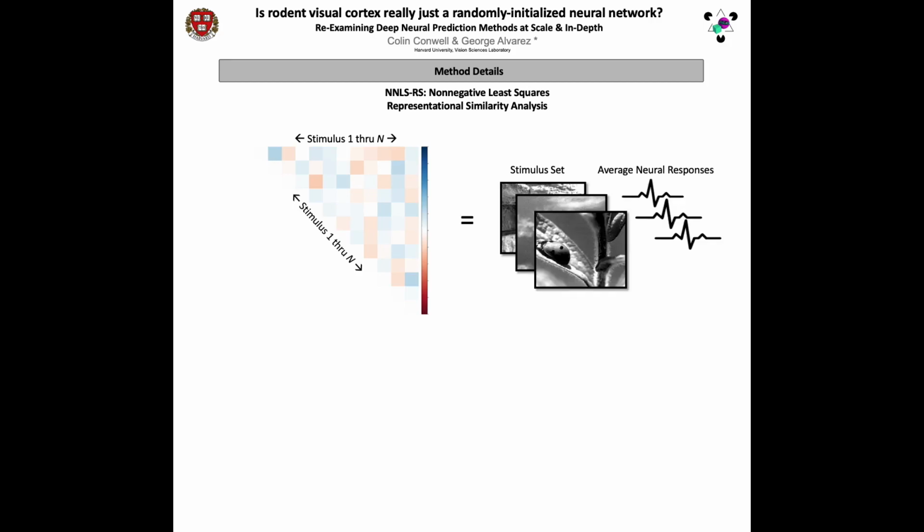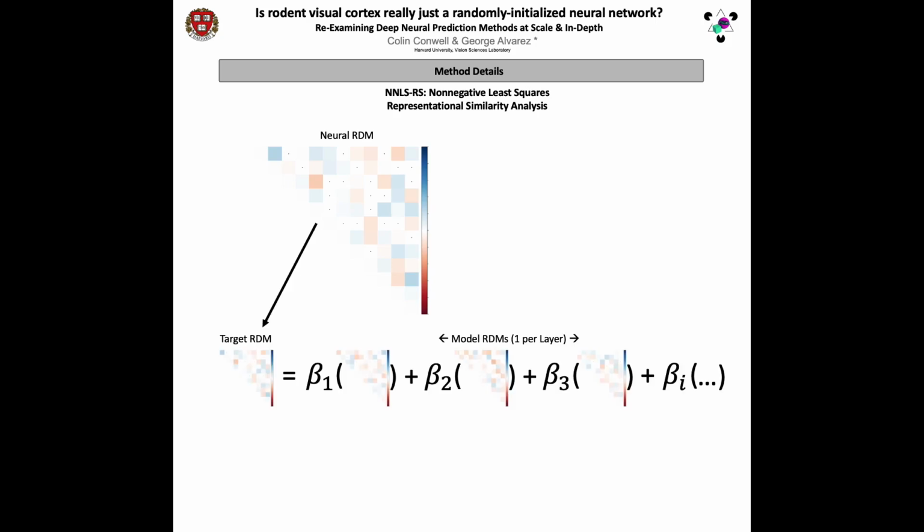The first is what we call a non-negative least squares representational similarity analysis, or NNLS-RS for short. This method begins with the calculation of a representational dissimilarity matrix from the average neural responses of a given set of neurons to the 119 natural scenes in our stimulus set. This neural RDM we then use as the target RDM in a non-negative least squares regression, wherein the predictors are a set of RDMs calculated from the features of each layer in a given neural network model. Our desired output in this process is a predicted RDM we can then compare more directly to the brain.